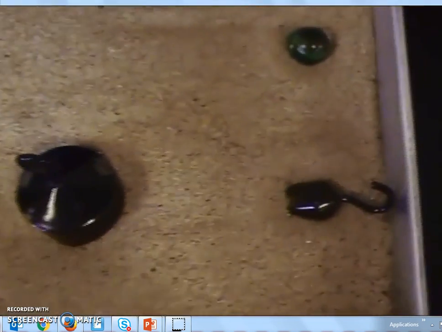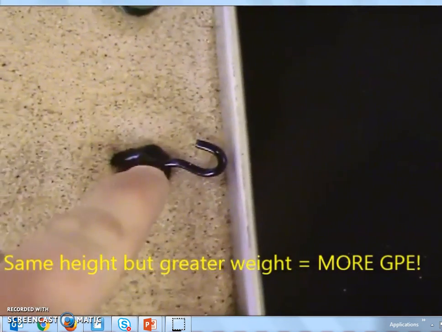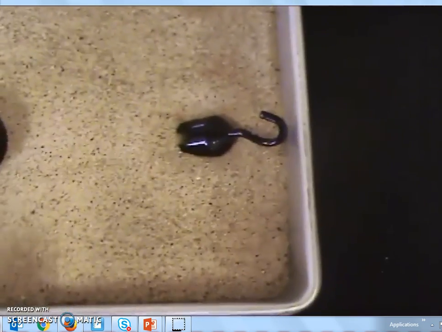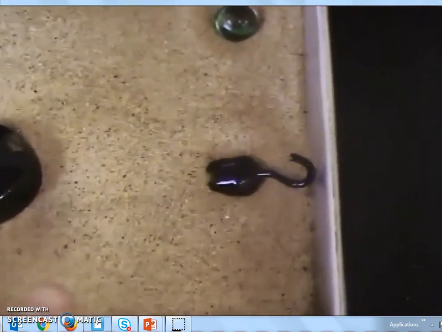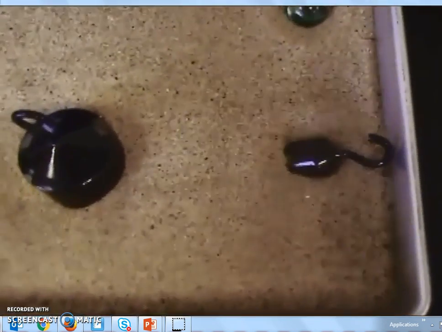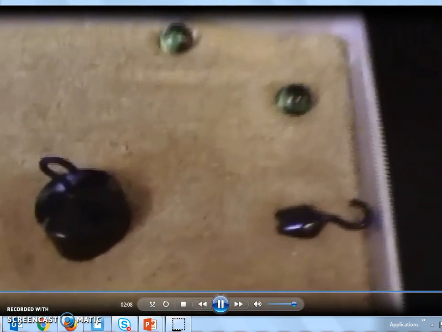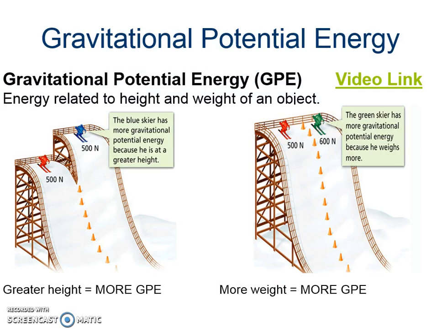As we zoom back in, we can see the impact circle. This made a much bigger circle than this little one right there. So again, dropped from the same height, objects with different mass have more potential energy. So the greater the mass, the more potential energy it has from the same height. Okay, so that kind of sums up gravitational potential energy for us.